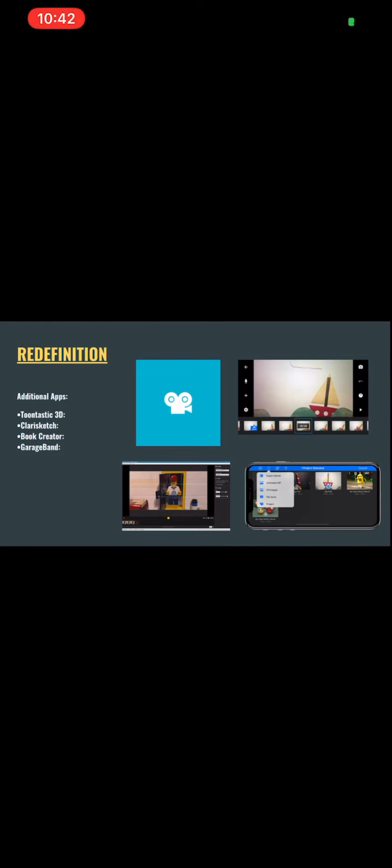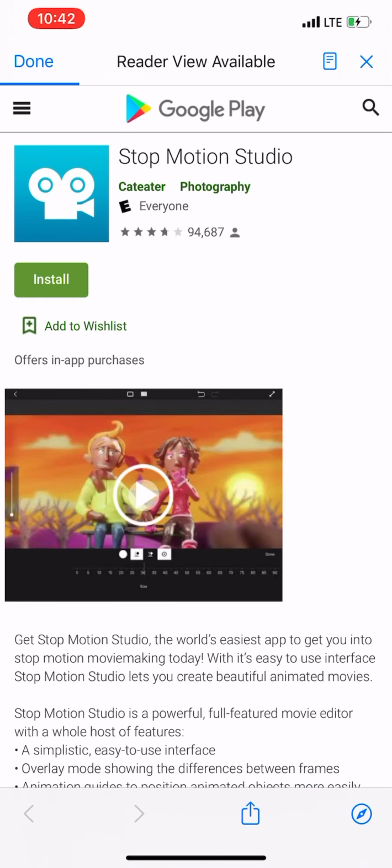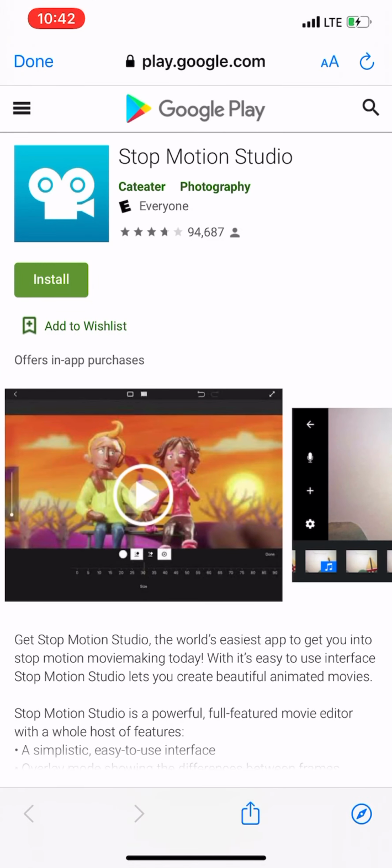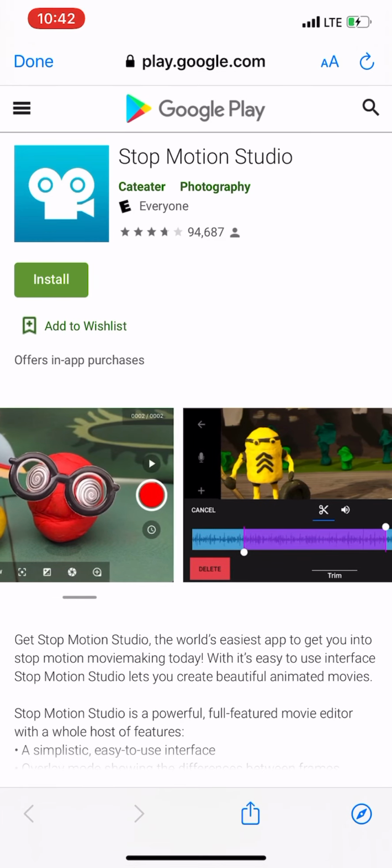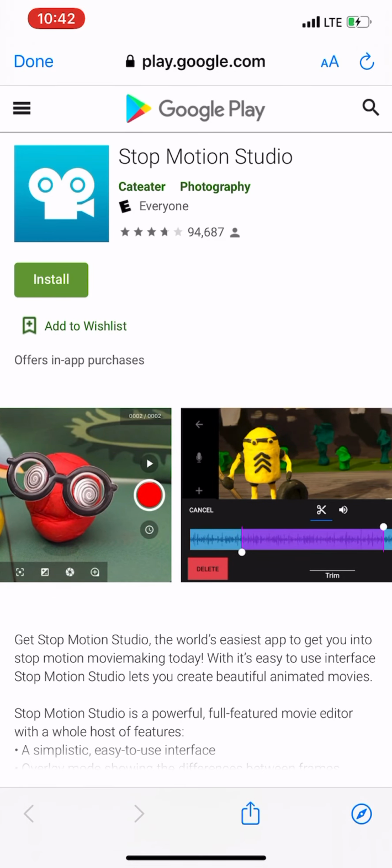This app is a movie studio app. This app is a movie editor focused on stop motion films. So stop motion films are films that, if you've ever seen people make clay characters and they move them just slowly, and then once they put all the pictures together, it looks like a really cool movie.